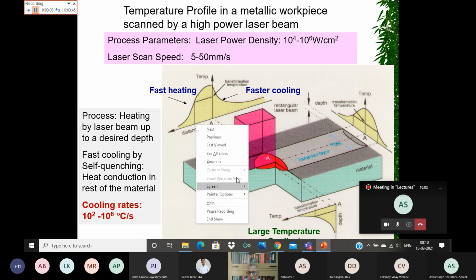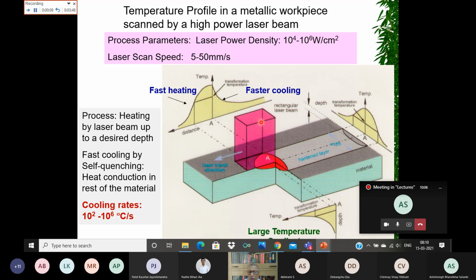Now, when you take a laser beam and scan it over a material, like here a square or rectangular beam has been shown, and it could even be a circular beam, this laser beam is going to heat up the material as it is being scanned.